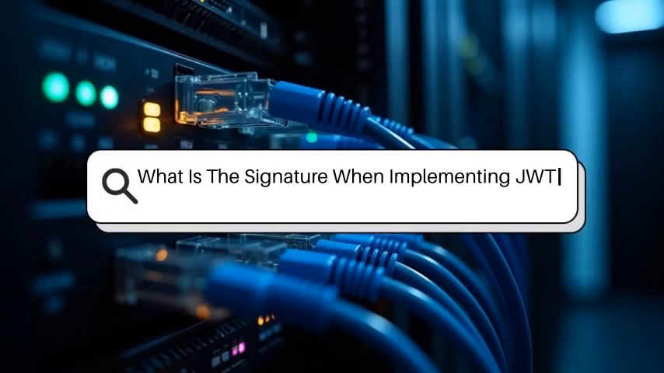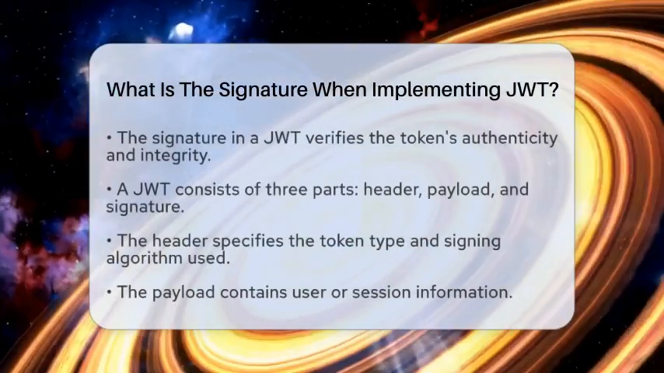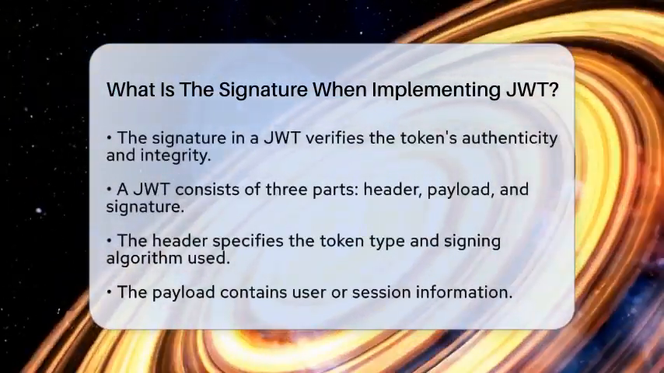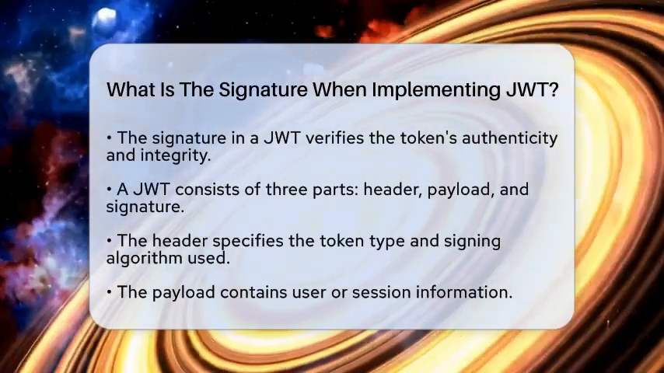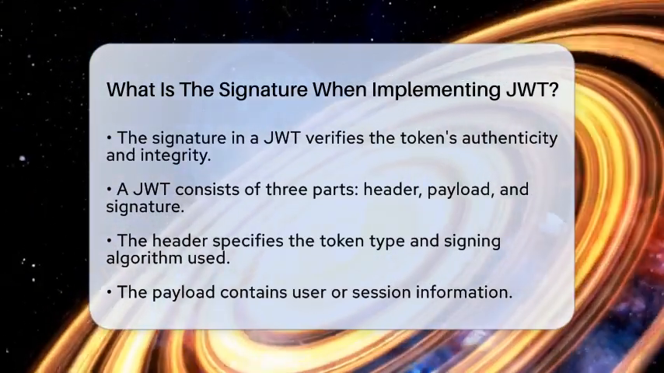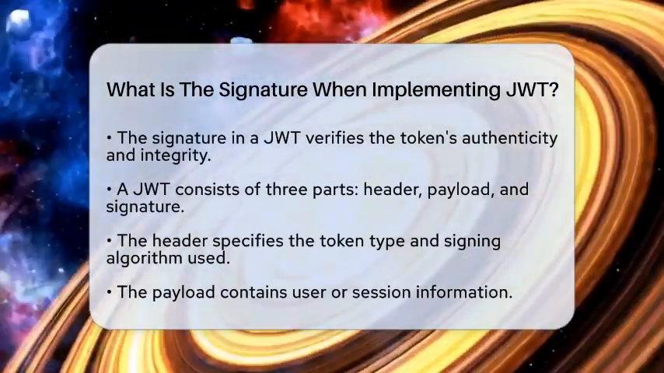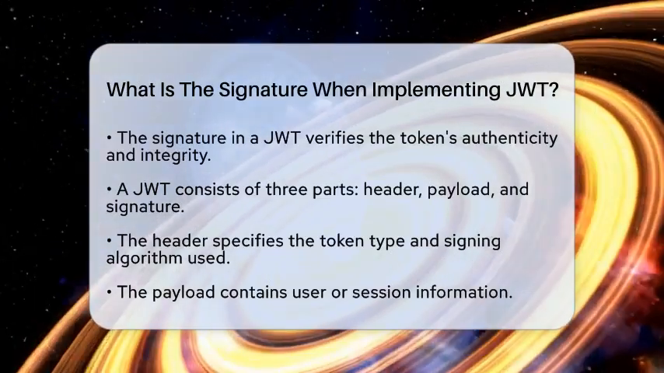What is the signature when implementing JWT? Imagine sending a secret message that only you and your friend can verify. That's kind of what the signature does in a JSON Web Token. It's a special piece of data that proves the token is real and hasn't been changed.